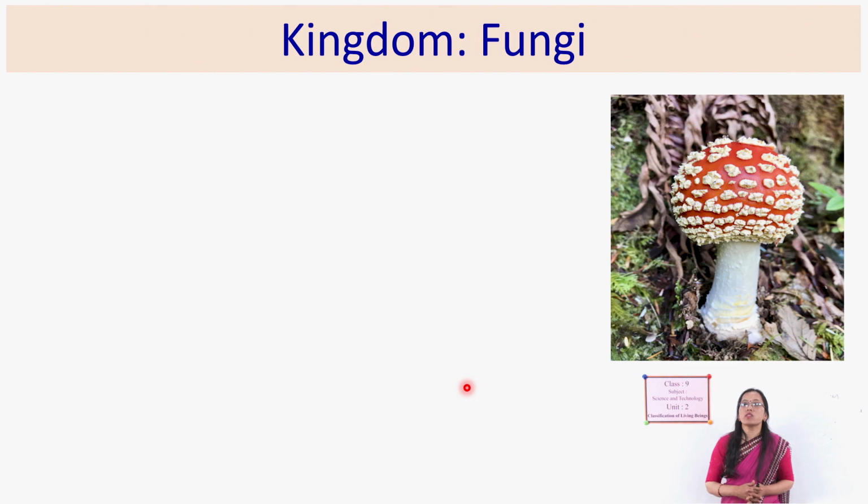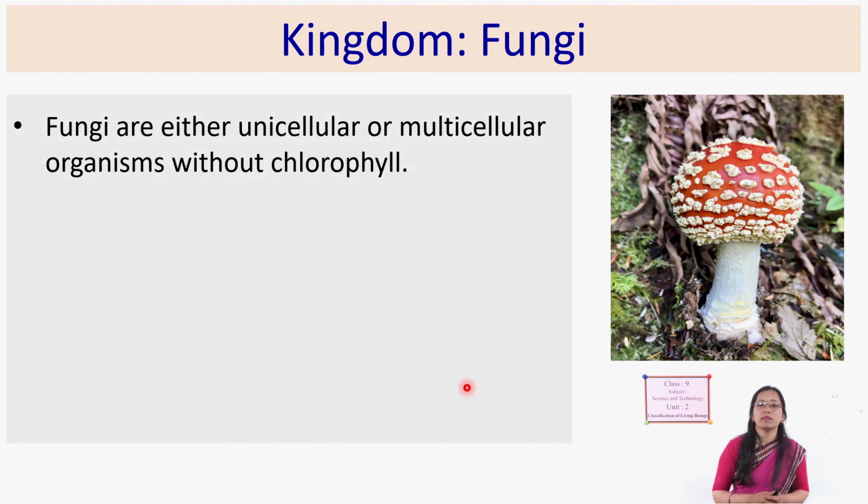Then what are the characteristics of kingdom fungi? Already we have discussed eukaryotes. These are also eukaryotes, and some are unicellular but most of them are multicellular. Unicellular, like yeast, we find yeast as a unicellular organism. There are so many multicellular ones, like mushroom, mold, mucor. Those are multicellular fungi.